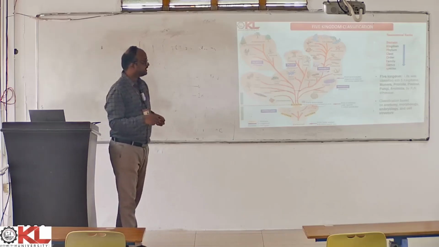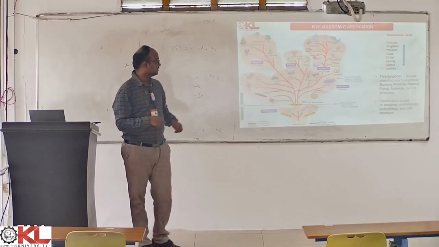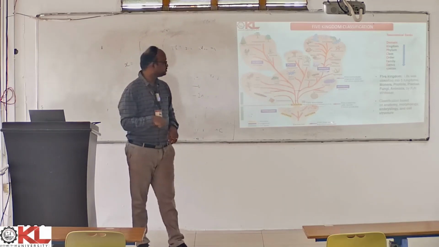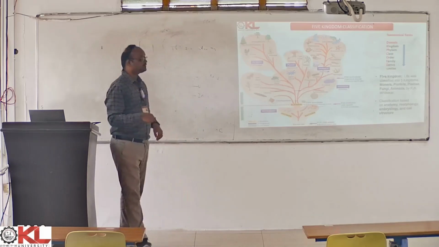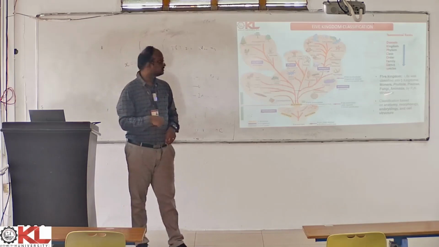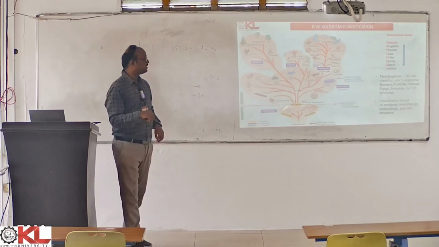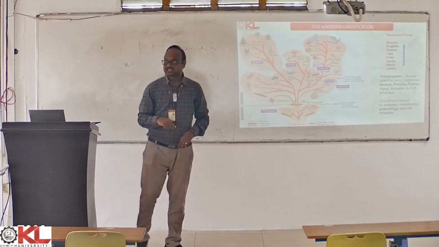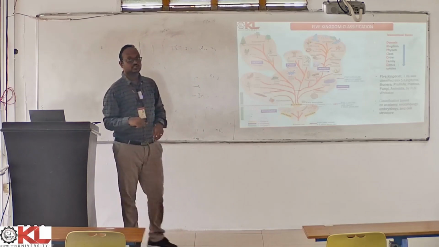So, there are three major domains of life. Domain 1 is called archaea, domain 2 is called bacteria, and domain 3 is called eukarya, right? Three major domains of life: archaea, bacteria, and eukarya. In domain archaea, all the ancient bacteria are present.